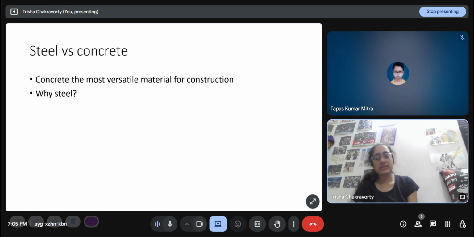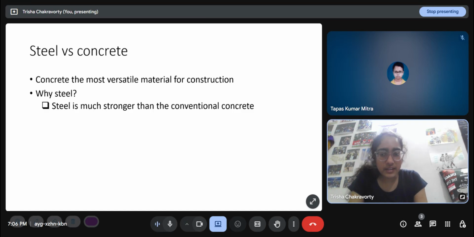Also, of course, the raw materials in concrete are much cheaper. Concrete is basically made of four components: cement, water, fine aggregates and coarse aggregates. The fine aggregates are generally sand, and the coarse aggregates are the stone chips kind of things. They are just mixed at the site, and there we make some kind of formwork, plastic or something, and then pour the liquid concrete into it, and it will get set in 28 days.